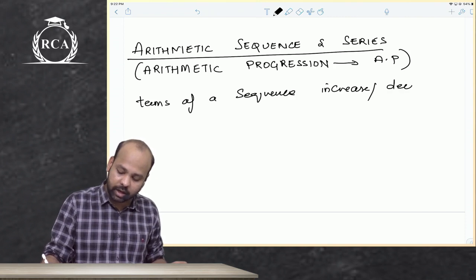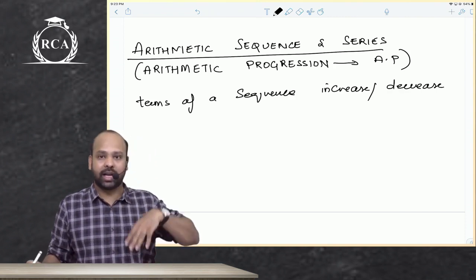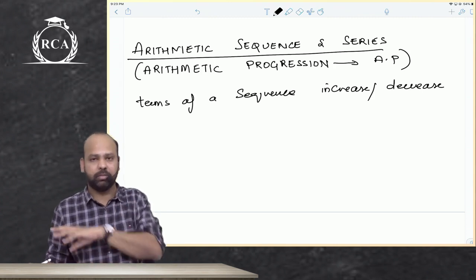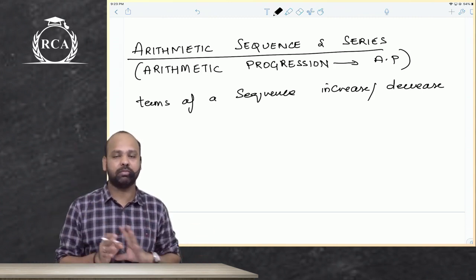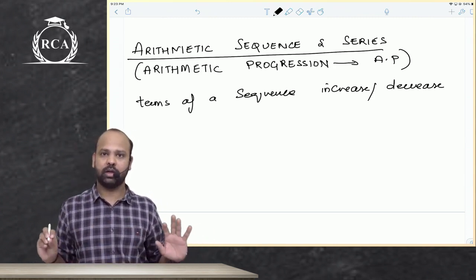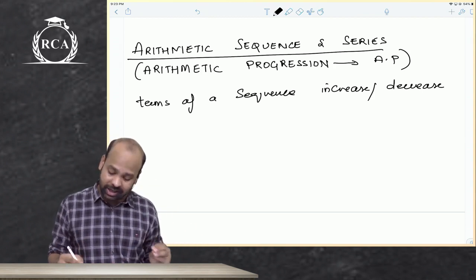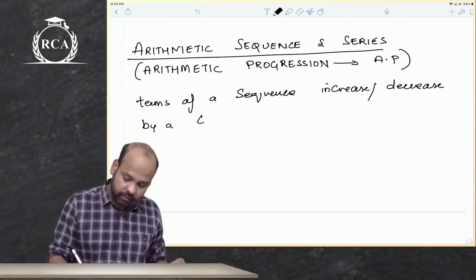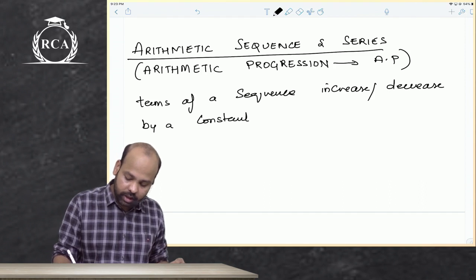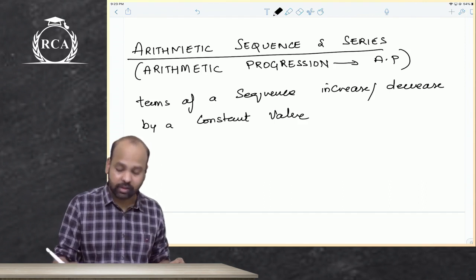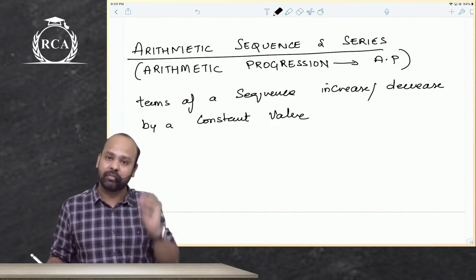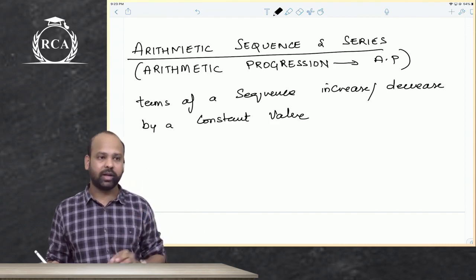It can be in increasing order, it can be in decreasing order, it can be positive numbers, negative numbers, rational numbers, it can be anything. It should only increase or decrease by a constant value. Only then you can say that this is an arithmetic sequence.